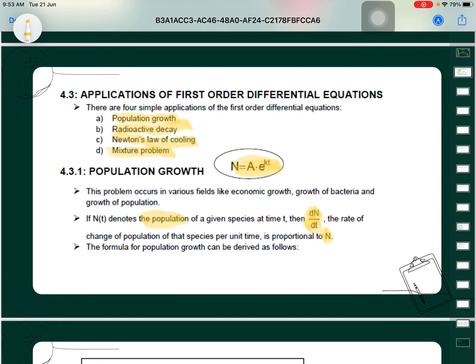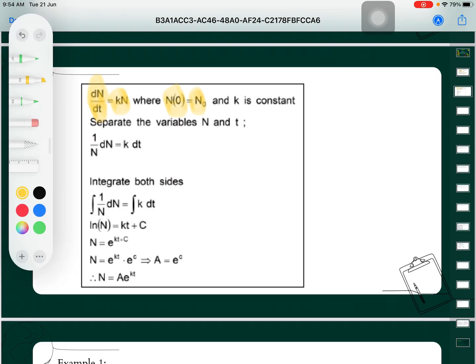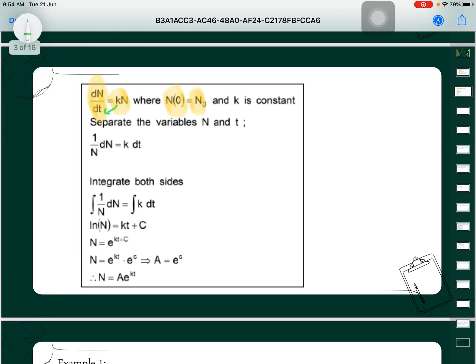So the formula for population growth can be derived like this. We have dN over dt equal to kN, where N(0) is equal to N0 and k is a constant. So we will have 1 over N. How do we get 1 over N? We just change the position: N moves to the bottom and dt moves to the top. Then we get 1 over N times dN equal to k times dt.